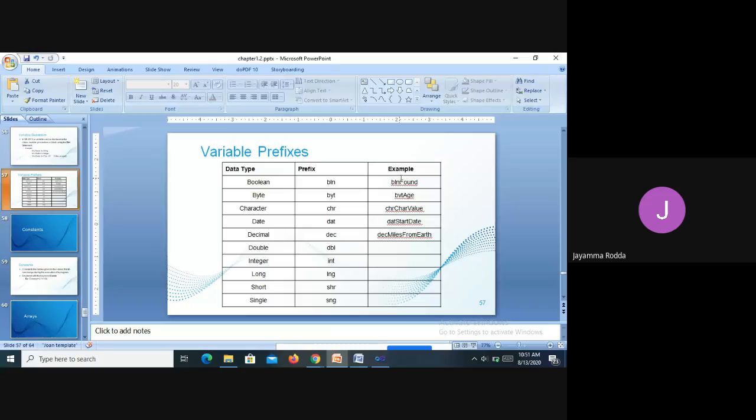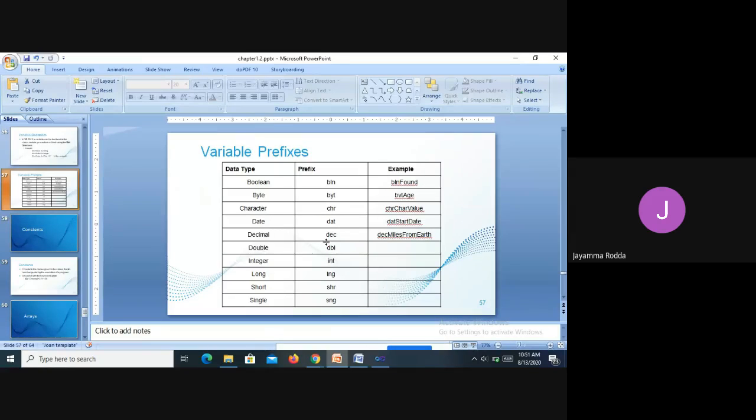If you want to know which type of variable it is, you can simply use those prefixes. For Boolean, BLN. For byte, BYT. For character, CHR. Next, for date, DAT.